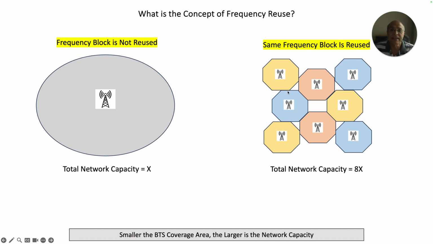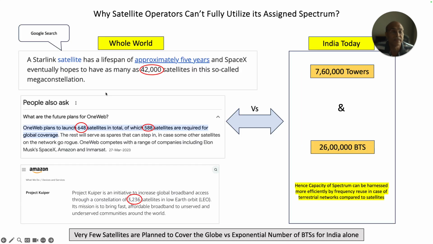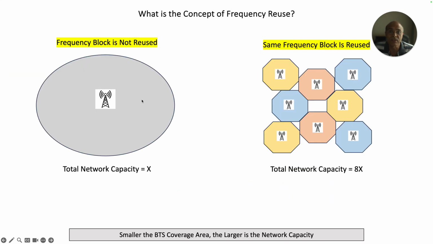The second bottleneck, what is the second bottleneck? The second bottleneck is the mobile phone's ability to reach that base station. Now, if you have a mobile phone here, and that mobile phone has certain power capability, and you are at a distance of, let's say, 100 kilometers from the base station. Now, the mobile phone is receiving transmission from the base station, but it also has to transmit back to the base station, right? So if it has to transmit back, it has to transmit at a very high power in order to cover that distance of 100 kilometers, right? So your battery will drain. Therefore, you can't have a cell of such a large size for a terrestrial network.